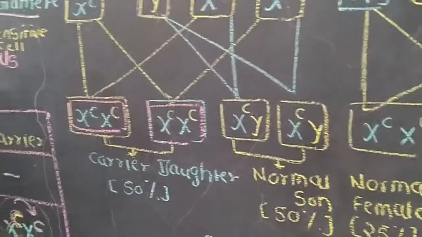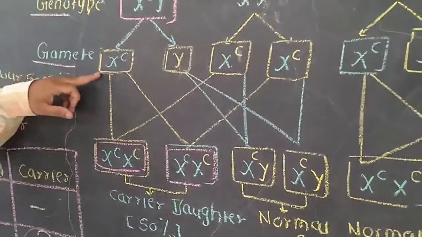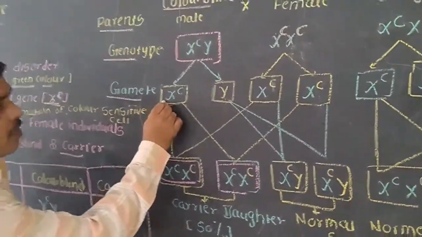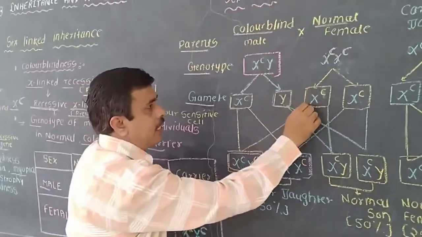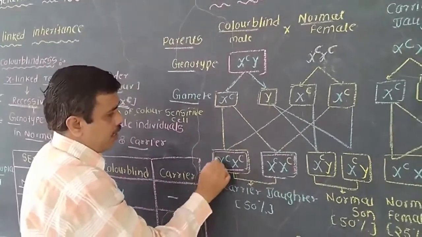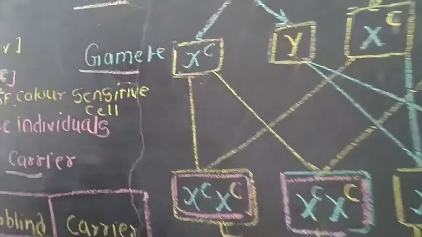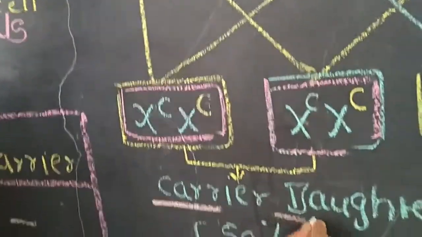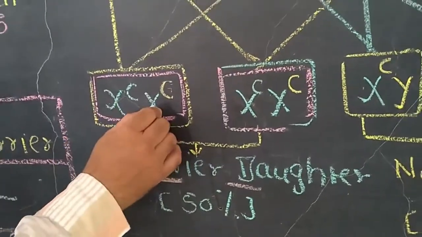Now next is the fertilization process. In the fertilization process, what happens? These sperms, or this gamete, will fuse with the eggs, the female gamete, to produce this XC. This offspring will be a carrier, and that is the daughter, with XX chromosomes.